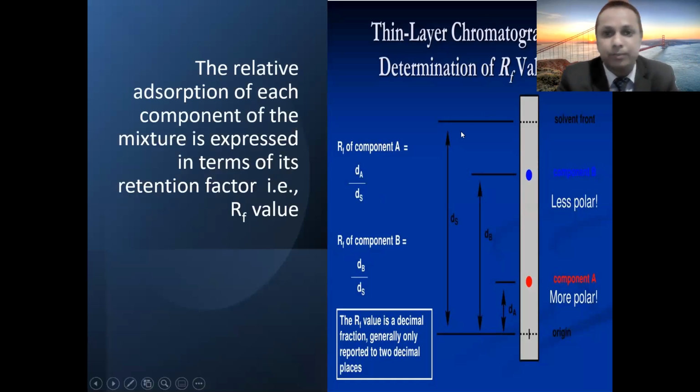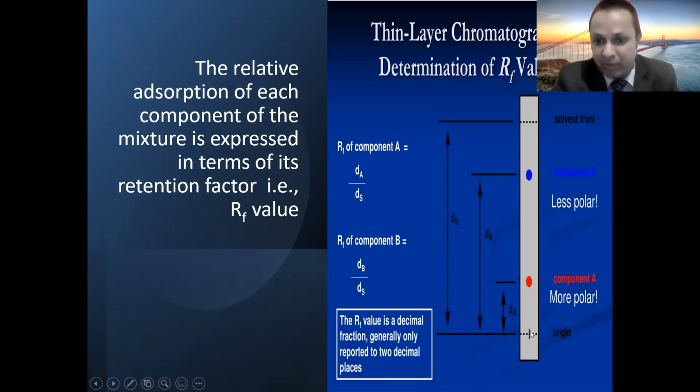Here you are seeing how to determine this RF value. First of all, you have to put the spot here, and the spot has to be put 2 centimeter below this particular line. The solvent should not go above this. In any case, it should remain below this particular line in which you are dipping that TLC plate.